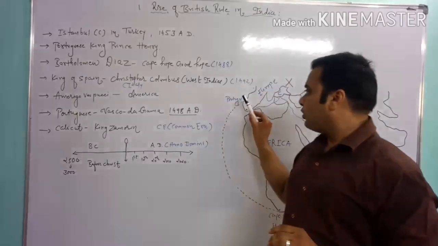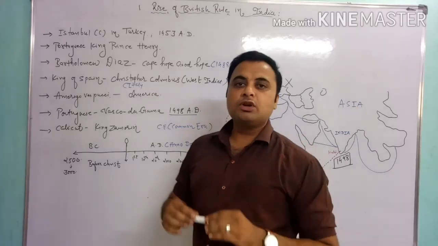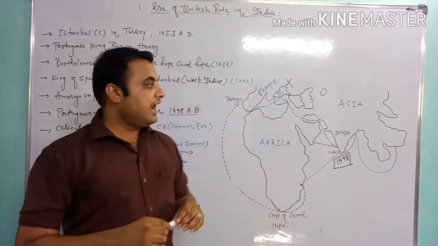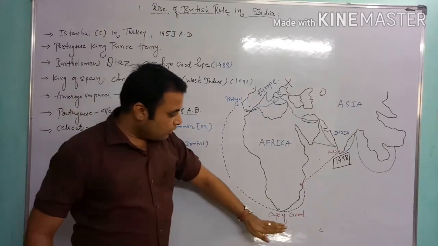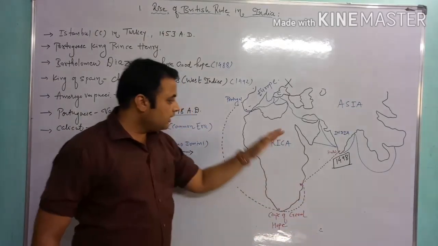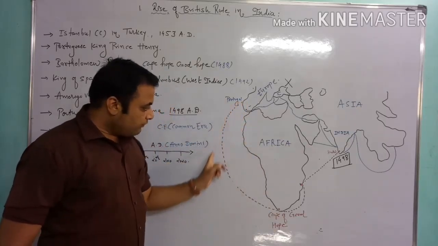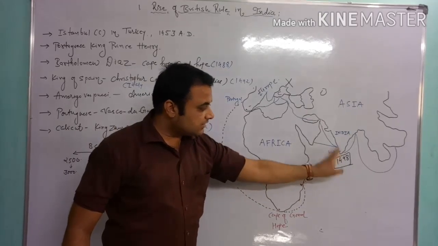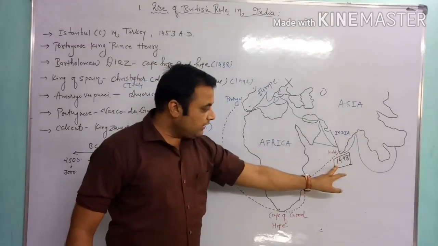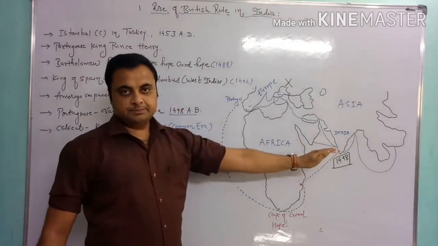to discover the new sea route to India and reach India after crossing the whole African continent, a very long journey. He reached the southern part of India in 1498 AD at the Calicut port.